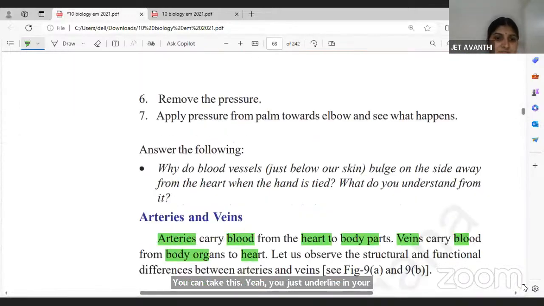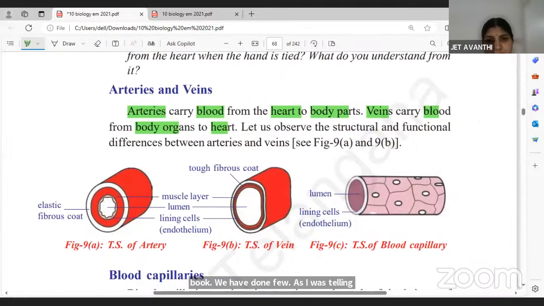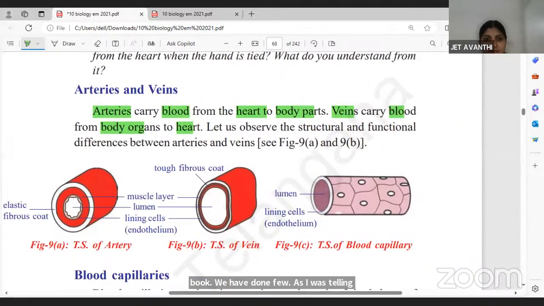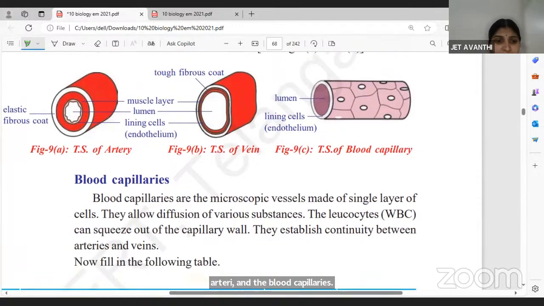I have done a few. As I was telling you about arteries and veins, arteries always carry blood from the heart to body parts, and veins carry blood from body parts to the heart for its purification. You can check the cross section of an artery, a vein, and the blood capillaries. These are the three types of blood vessels a human body has.